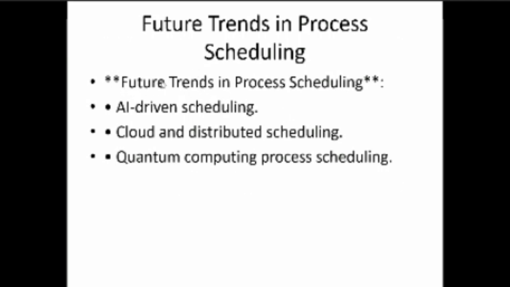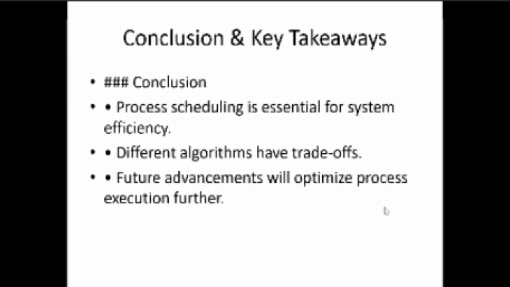The future trends in process scheduling are AI-driven scheduling, cloud distributed scheduling, and quantum computing process scheduling. Conclusion: process scheduling is essential for system efficiency. Different algorithms have trade-offs. Future advancements will optimize process execution further.